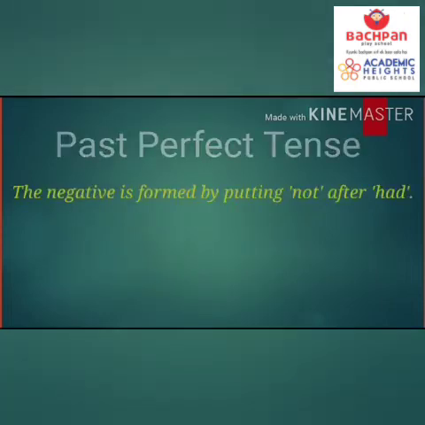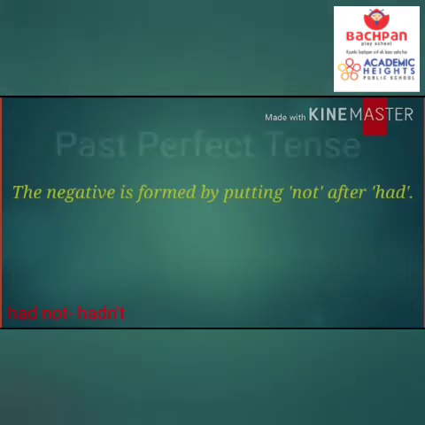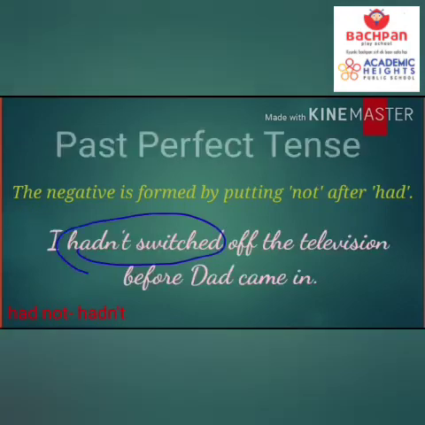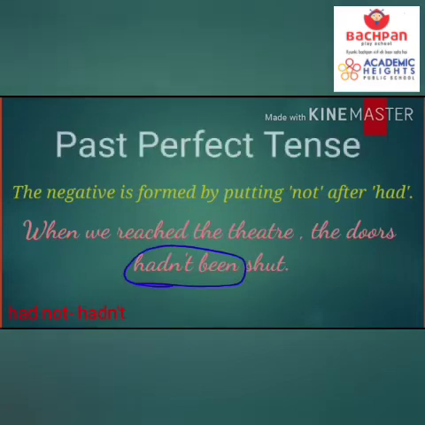To form negative sentences, it is formed by putting not after had. We can use the contraction of had, hadn't. I hadn't switched off the television before Dad came in. And another example, when we reached the theater, the doors hadn't been shut.